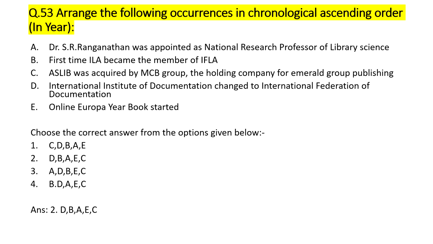In question number 53, there are some events given which we have to arrange in chronological order. The correct answer is option number 2, according to which out of 5 given events, option number D was the first event. International Institute of Documentation changed to International Federation of Documentation. After that, first time ILA became the member of IFLA.